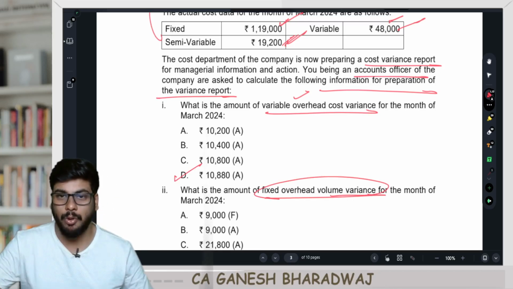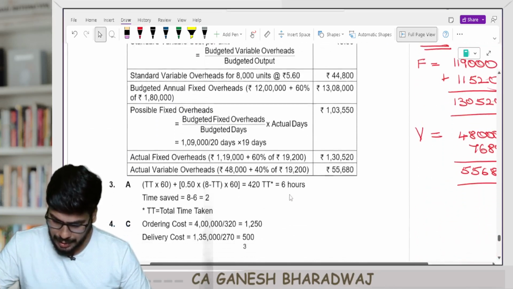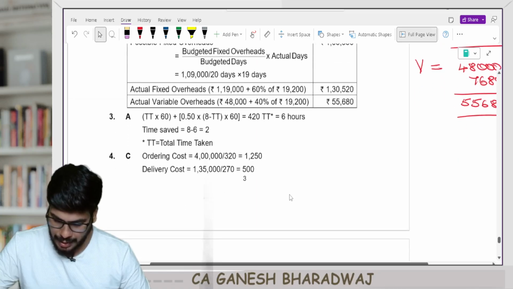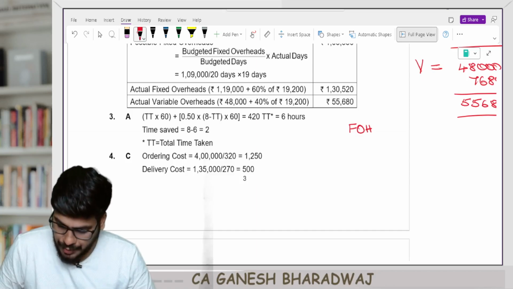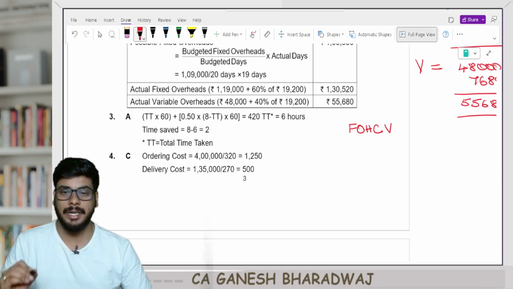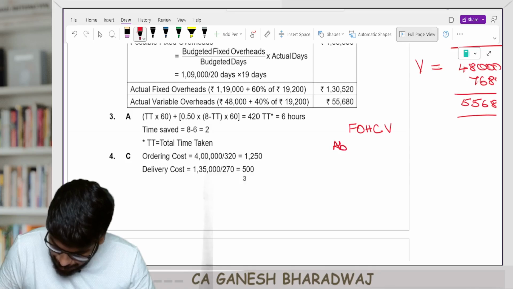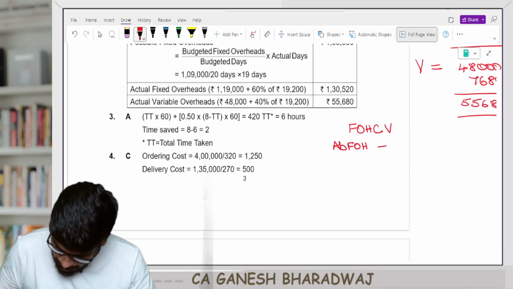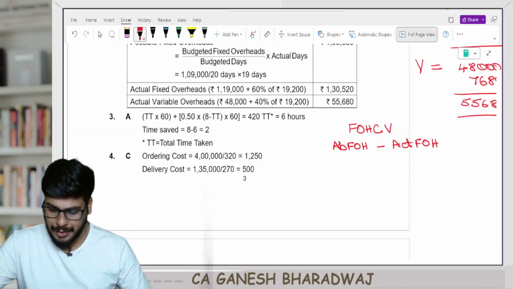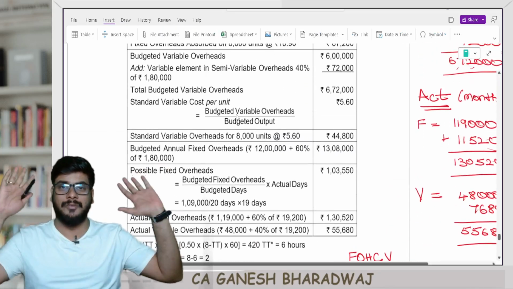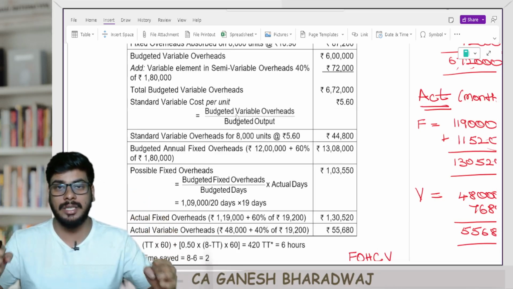Now they are asking about variable overhead variances and all. Now guys, logically think and answer. Now, fixed overhead cost variance, right? So fixed overhead cost variance, how will you calculate? It is nothing but absorbed fixed overheads minus actual fixed overheads. Correct, guys? Absorbed fixed overheads, how much is it? Forget all the formulas. Logically think. This is the reason why I have been telling you learn the subject conceptually.